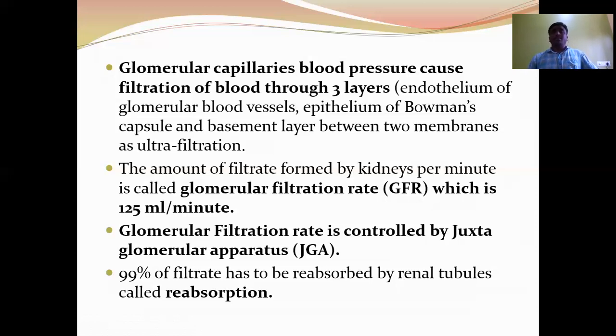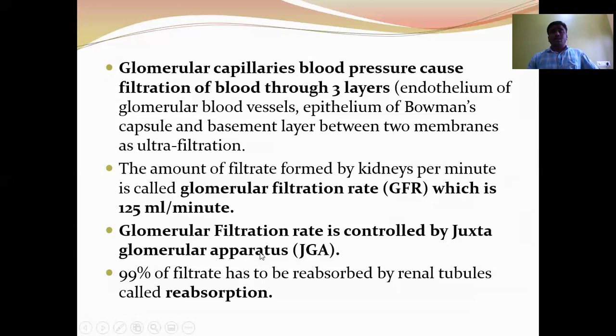At that region, the cells of the distal convoluted tubule and afferent arteriole are modified. The modified cells of the distal convoluted tubule are called macula densa, and the modified smooth muscle cells of the afferent arteriole are called juxtaglomerular cells. Juxtaglomerular cells secrete the enzyme renin, whereas macula densa cells secrete the enzyme thromboxane.